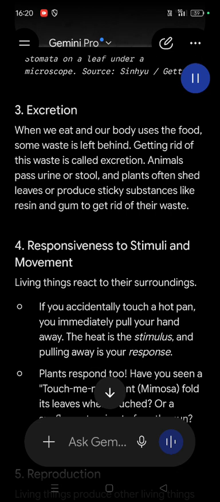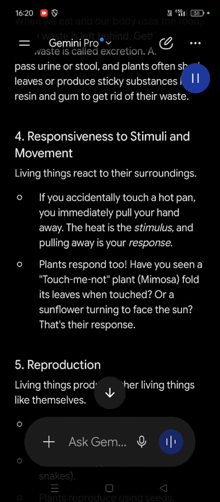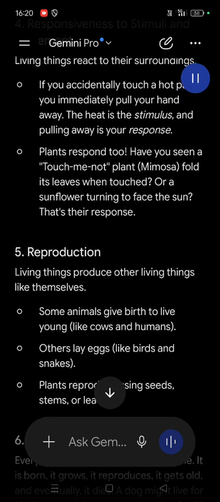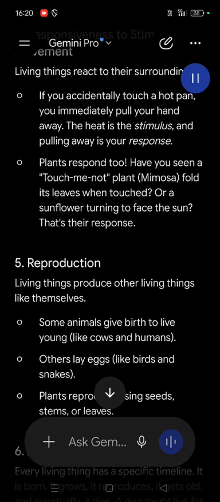4. Responsiveness to stimuli and movement. Living things react to their surroundings. If you accidentally touch a hot pan, you immediately pull your hand away. The heat is the stimulus, and pulling away is your response. Plants respond too. Have you seen a touch-me-not plant, mimosa, fold its leaves when touched? Or a sunflower turning to face the sun? That's their response.